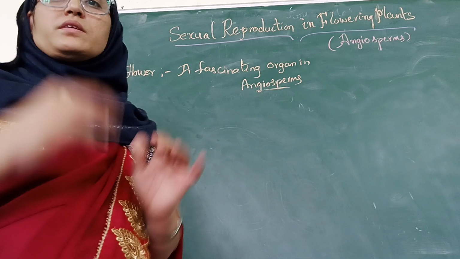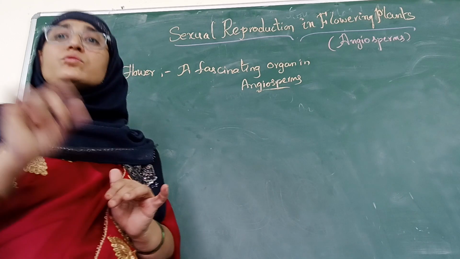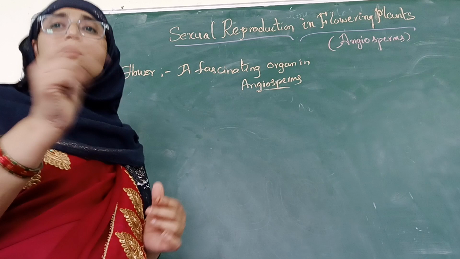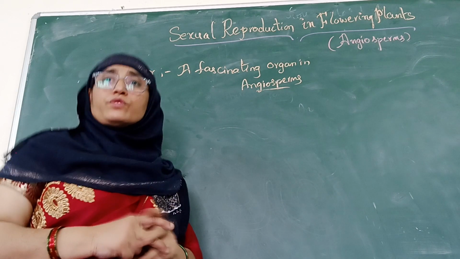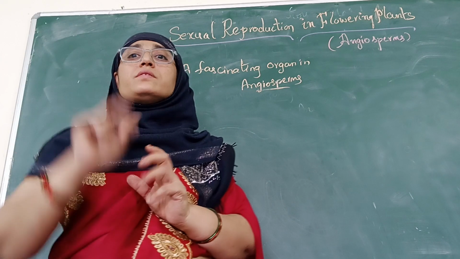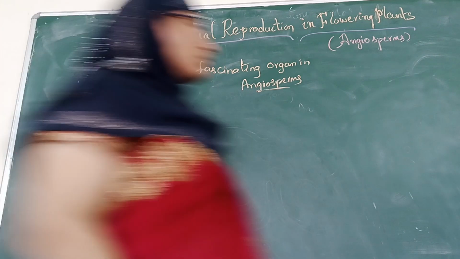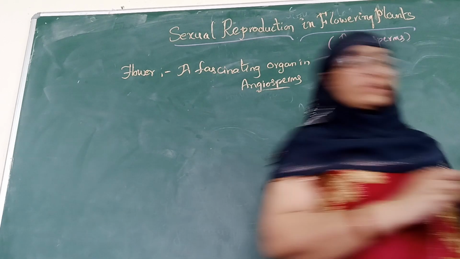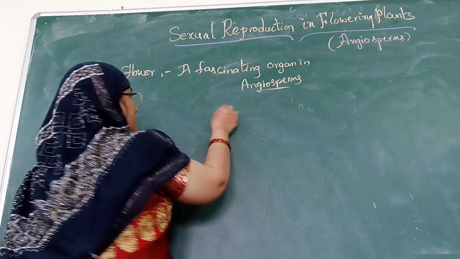Within a plant, several hormonal changes are initiated to assure the formation of the end products of sexual reproduction, that is nothing but the fruits and the seeds. Understood? For the formation of fruit and seed, several changes already take place before a flower arises in a plant. That's all. Okay, if you look at a variety of inflorescence, I have a very good collection of inflorescence here. What is inflorescence? Do you know what an inflorescence is?